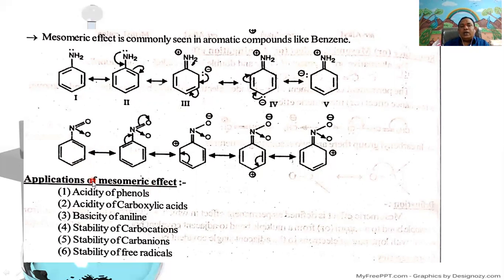In the previous class, on the inductive effect, the important applications were that it can explain the basicity of amines, the acidity of carboxylic acids, and the stability of carbocation or carbonium ion. But the important applications of the mesomeric effect: first, it explains the acidity of phenols.